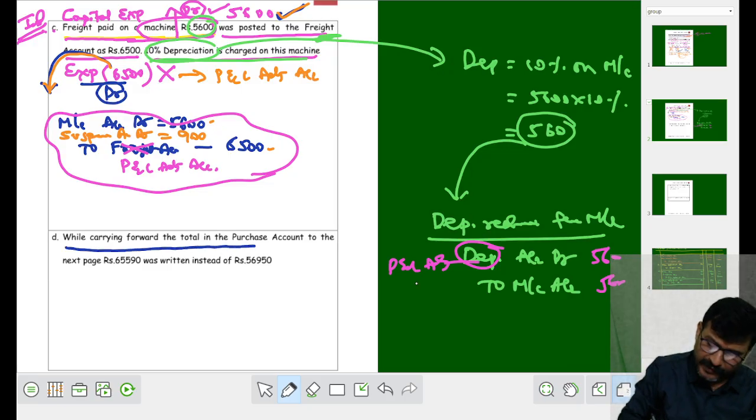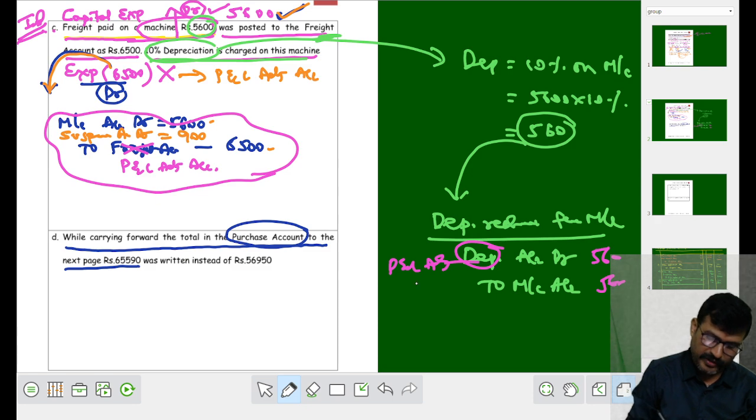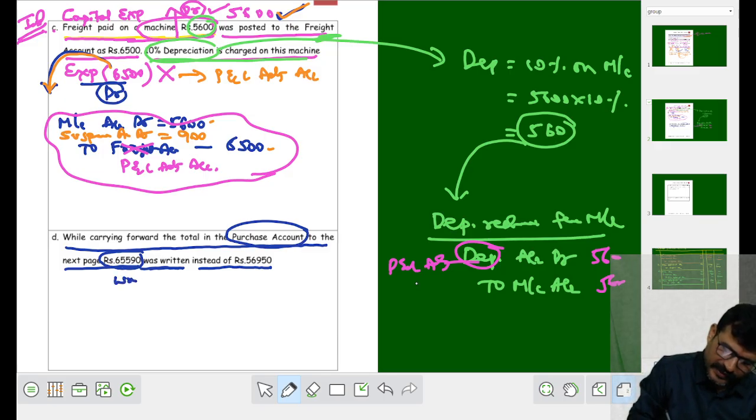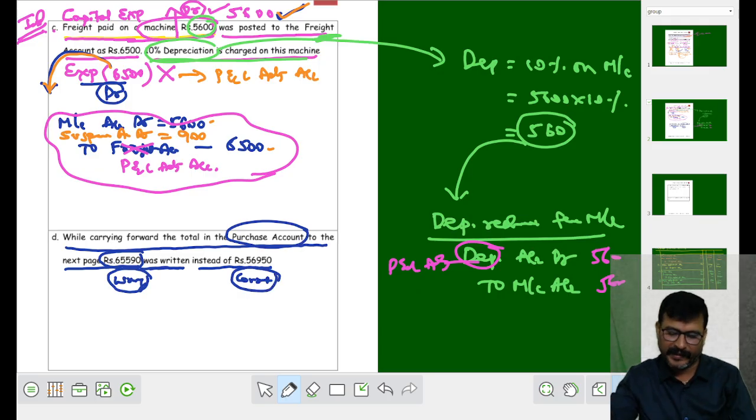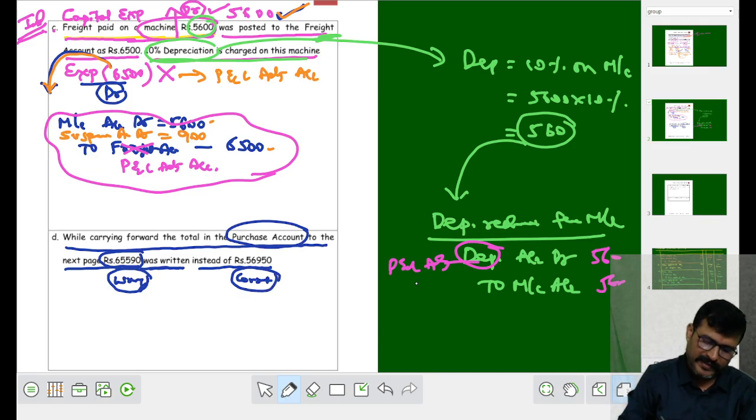While carrying forward the total in the purchase account to the next page, rupees 65,590 was written instead of 56,950. See, this is the written value, which means this is the wrong value. This is the correct value. Instead of 56,950, they have recorded 65,590. So let me differentiate it out.